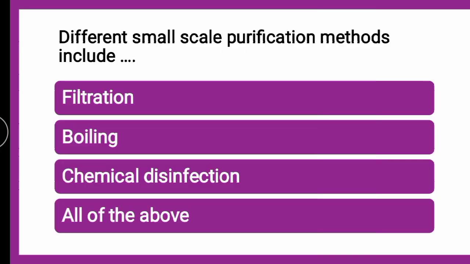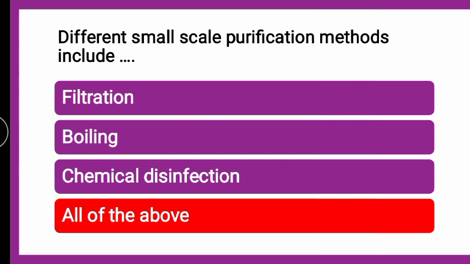The question is, different small scale purification methods include filtration, boiling, chemical disinfection, or all of the above. The correct answer is all of the above. The second part deals with water purification and solid waste management. From water purification, there are two methods: small scale method and large scale method.